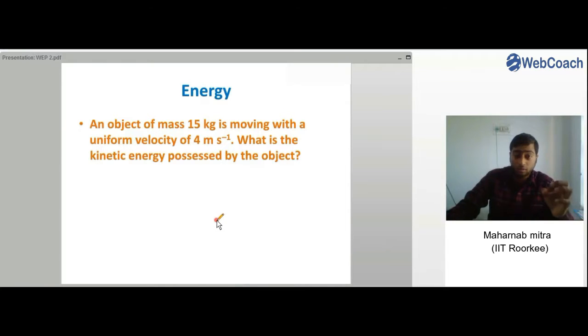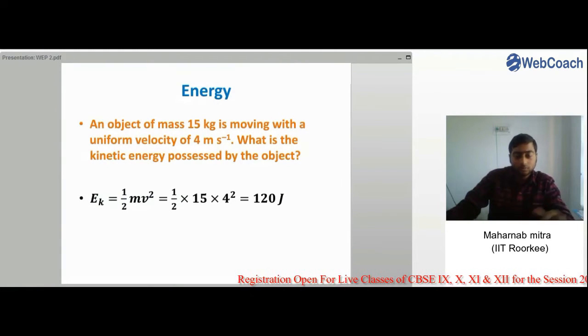So let us solve one question using this equation, or rather formula. An object of mass 15 kg is moving with a uniform velocity of 4 meter per second. What is the kinetic energy possessed by the object?